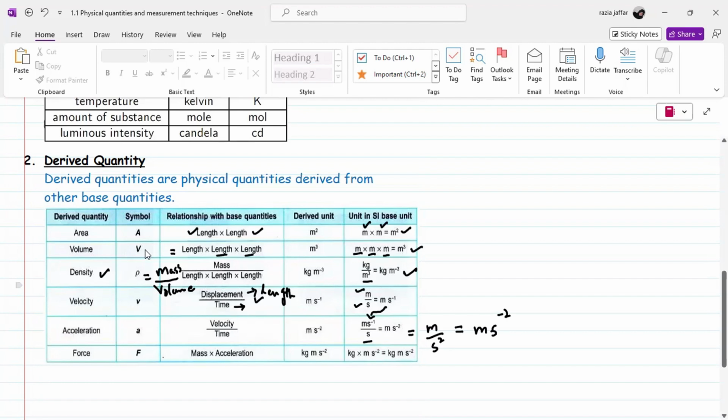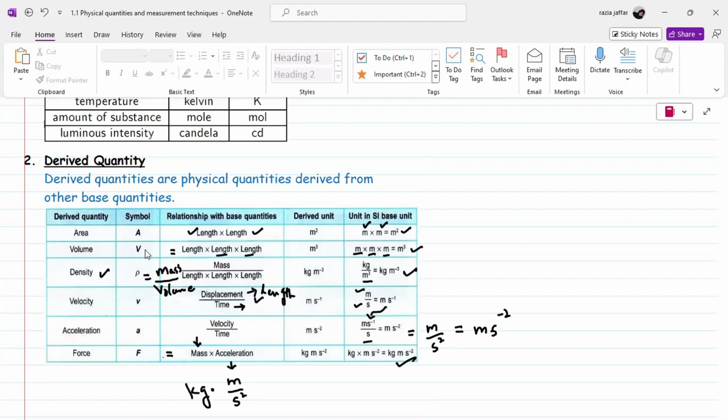Now, force. What is the formula for force? Mass into acceleration. We know that mass is a base physical quantity and its SI unit is kilogram. For acceleration, its unit is meter per square second. And for mass, we have kilogram. So the SI unit for force becomes kilogram meter per square second.